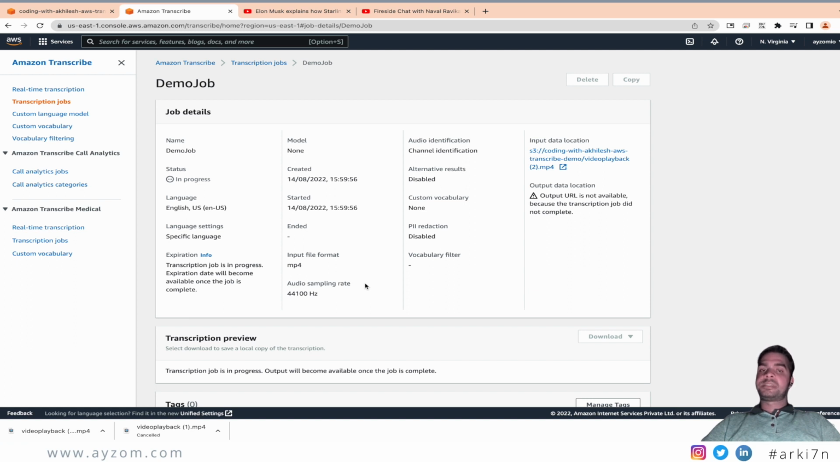So the job is still in progress. Let's wait for some time. It should be complete in some 1 minute max. So one more thing, there is like different audio formats like MP3, MP4, WAV file, AAC file, which you will upload to S3 bucket. It takes a majority of the formats as well.